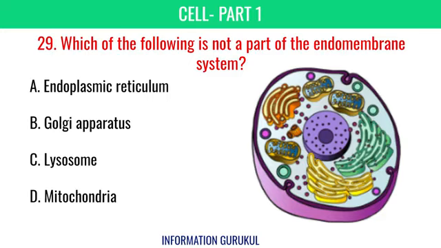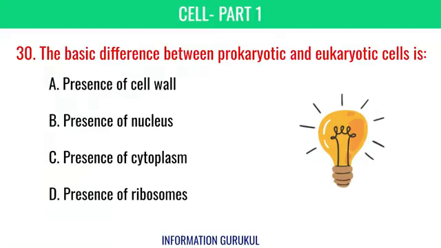Which of the following is not a part of the endomembrane system? Mitochondria. The basic difference between prokaryotic and eukaryotic cells is presence of cell wall.